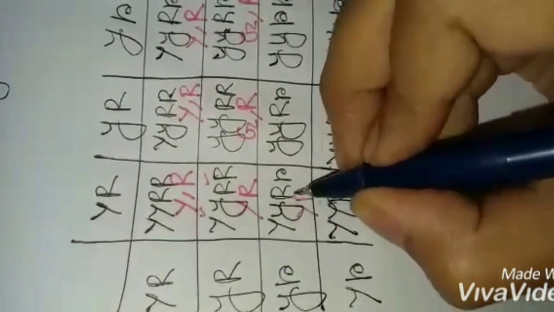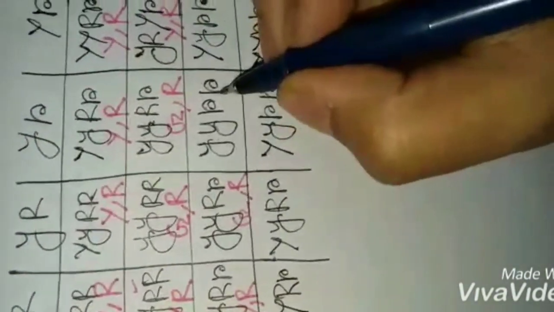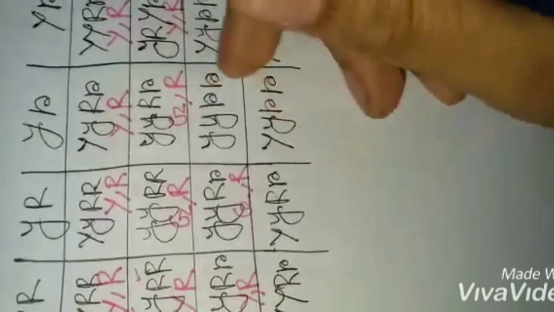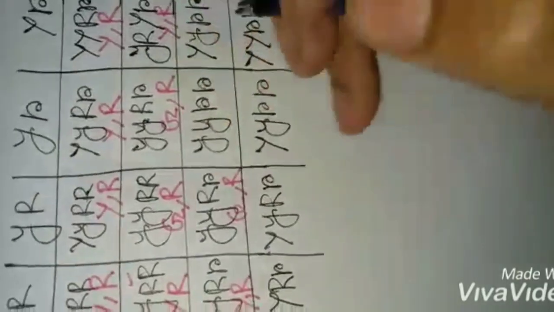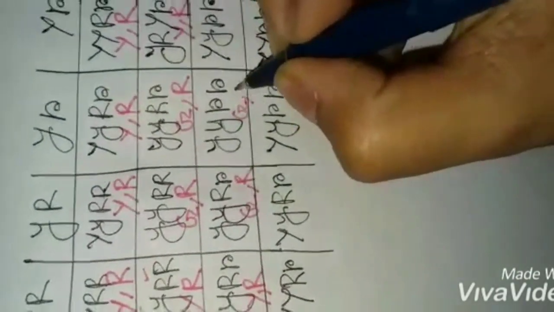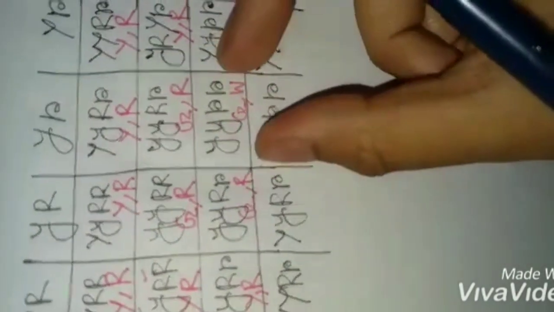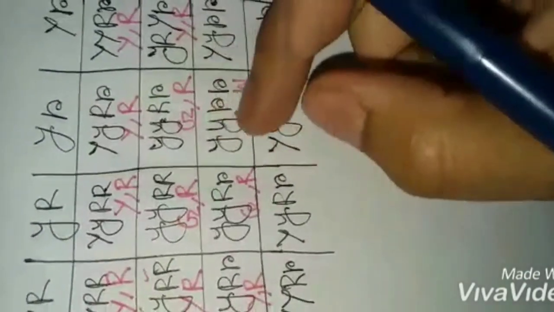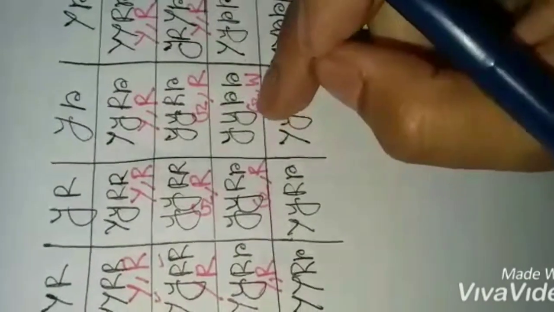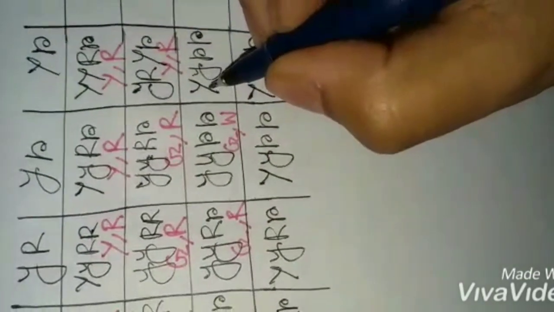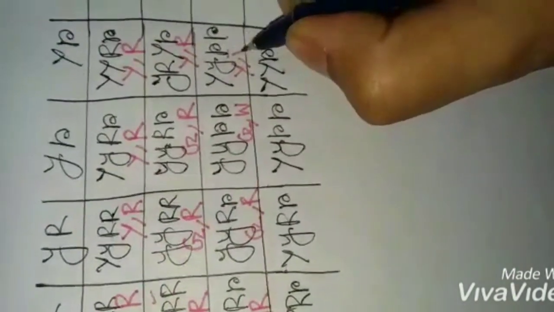Next, yellow and round. Here green and round. Here you can see both characteristics are present in the recessive form, double small y and double small r. So it should be green in color and wrinkled in shape, because both alleles are present in homozygous pure form and both will express their effect. So the phenotypic characteristics for this gamete will be green and wrinkled. Next, capital Y present and small r present in both cases, so it should be yellow and wrinkled.